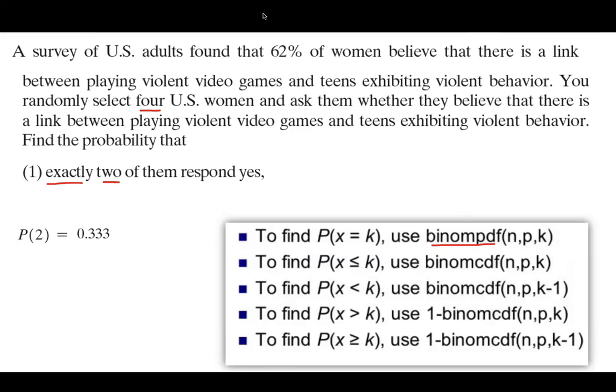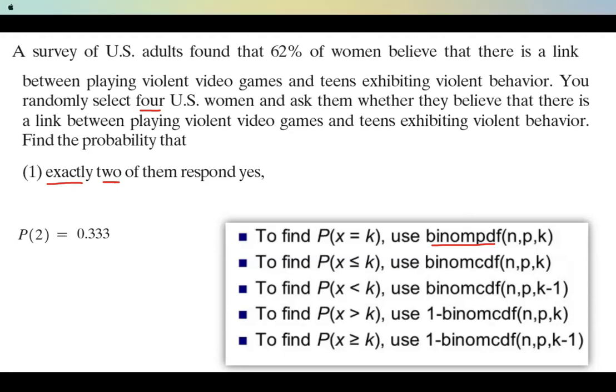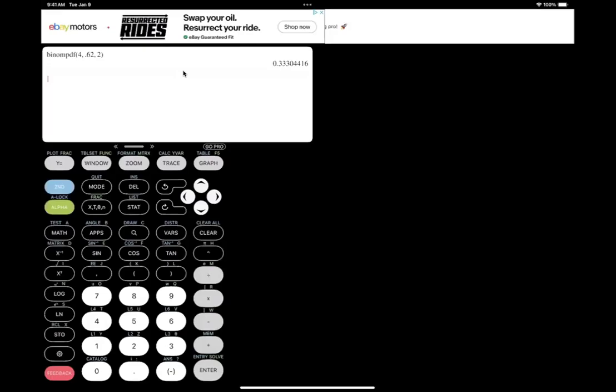So let me show you again how to do the computation using your calculator, for those of you who are interested in using the calculator. Again, you need to click on second and then click on VARs. Then you need to go down and find binomial PDF because it is exactly.